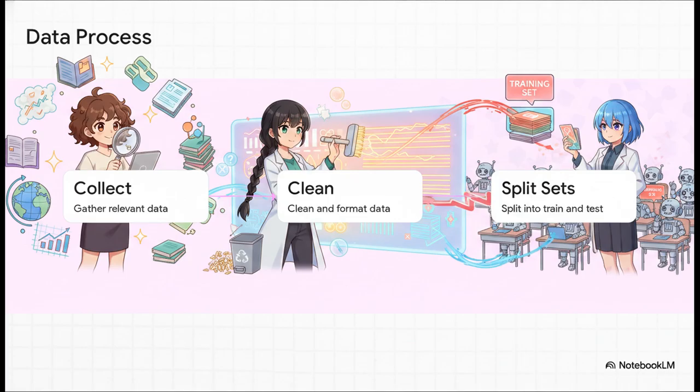So, the microprocess here is actually pretty straightforward. Step 1, collect the relevant data. Step 2, clean and format the whole thing, making sure to handle any of those missing pieces. And Step 3, this is absolutely crucial, split that data into training and testing sets. It's kind of like being a teacher. You hand the AI a massive stack of flashcards to study from, right? That's your training set. But you intentionally hide a smaller stack of flashcards in your desk for the final exam later. That hidden stack, that's the testing set.